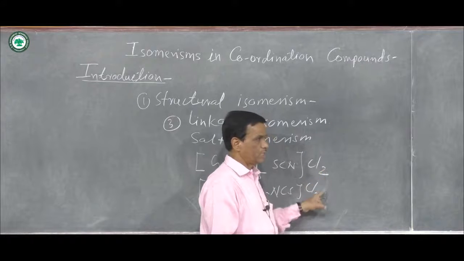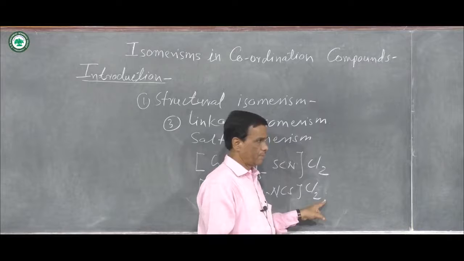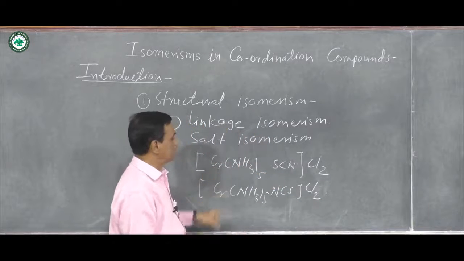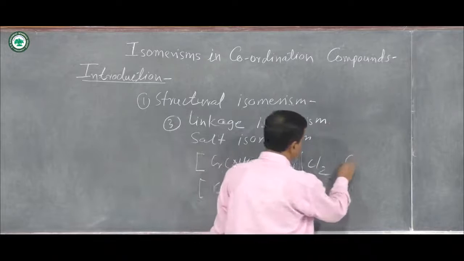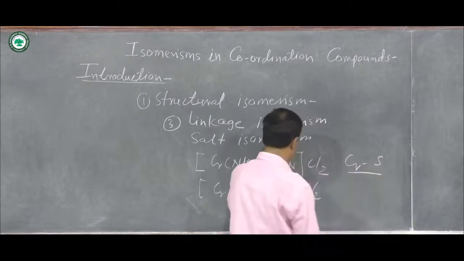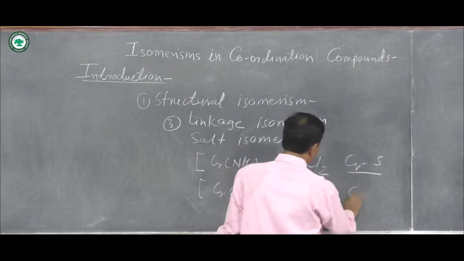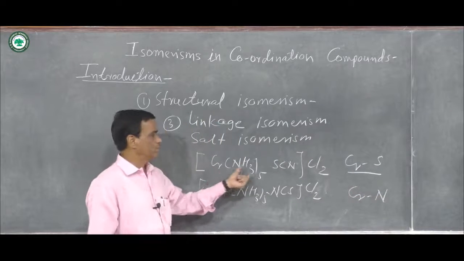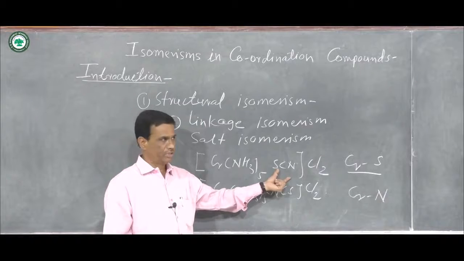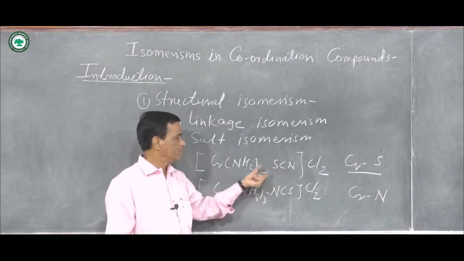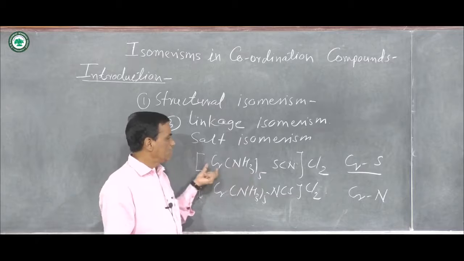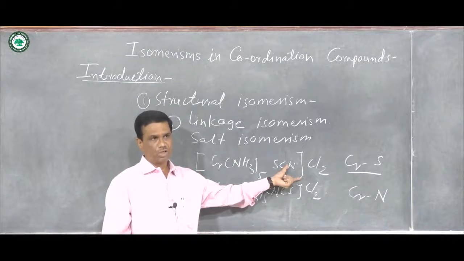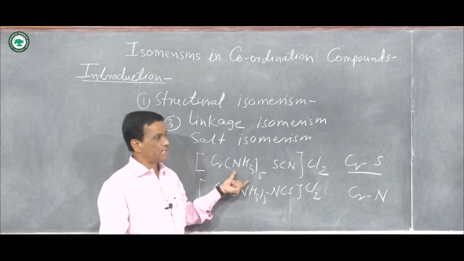You know that these are known as primary valencies. In the first compound, the bonding with the central metal ion is from chromium to sulfur, and in the second, it is from chromium to nitrogen. Both compounds are pentaamminethiocyanatochromium(III) chloride, but their bondings are different.